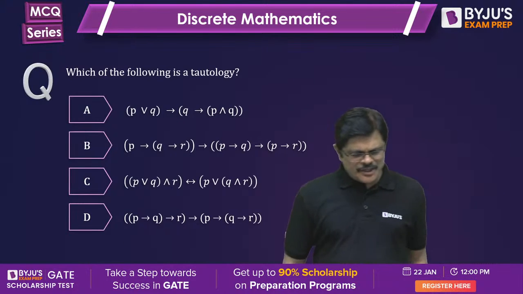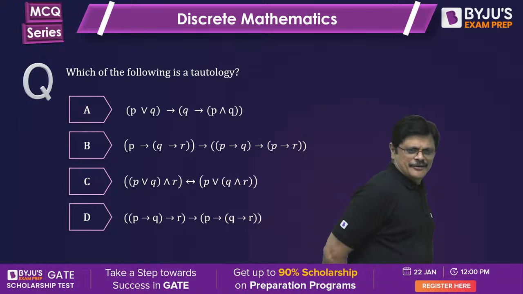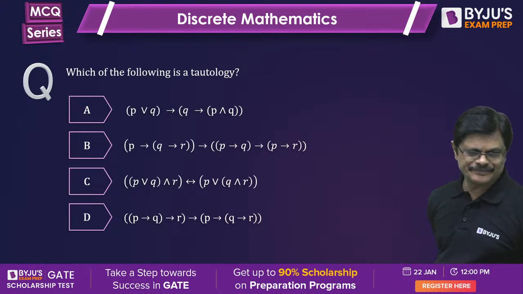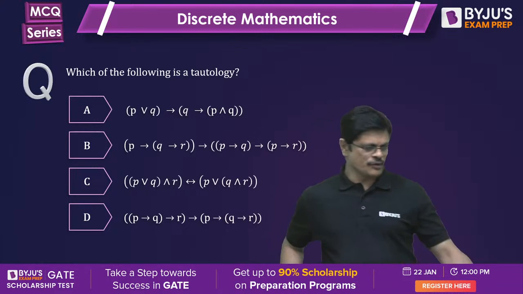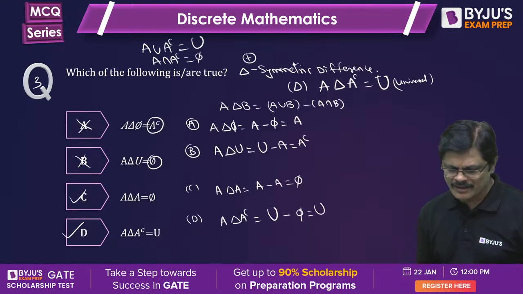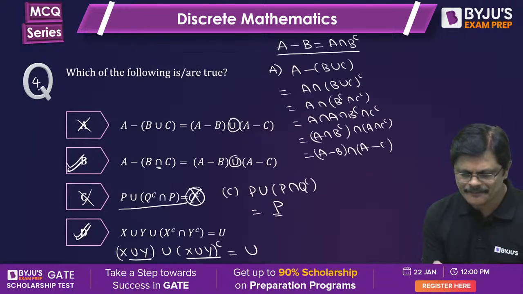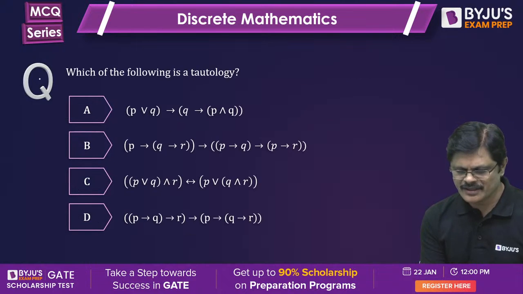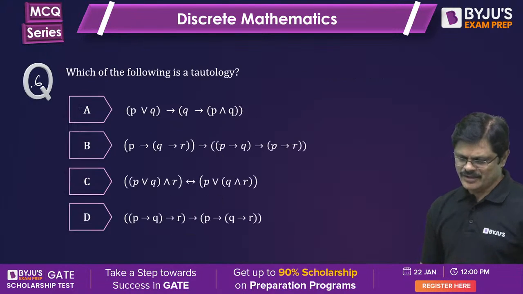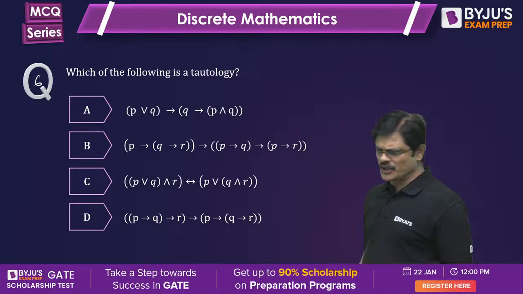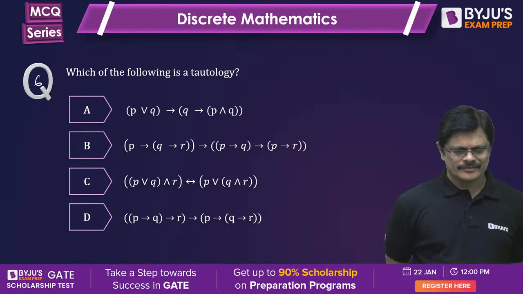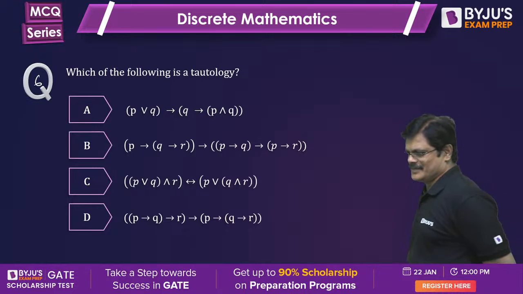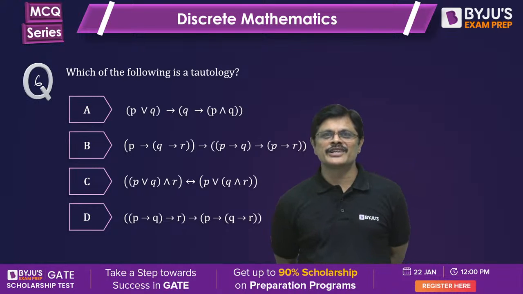Next problem. Which of the following is tautology? Okay. I forgot to write the question number. This is 3, this 4, this 5. This is 6. Sixth one. Oh, going very slowly, sir. 6 questions, 20 minutes. Okay. Quickly answer. Otherwise this will become the marathon series itself.